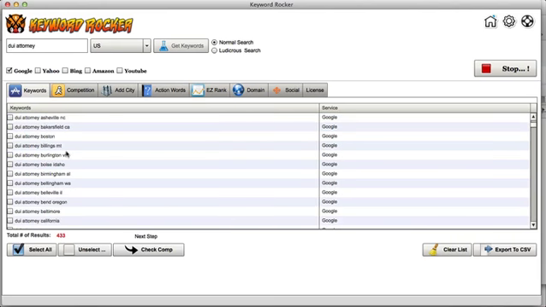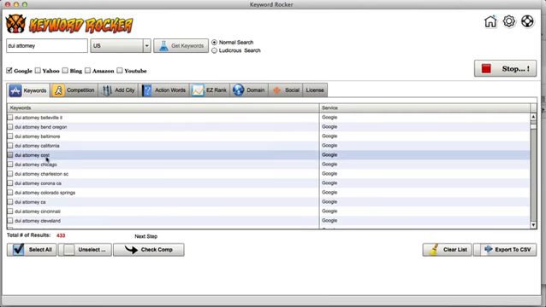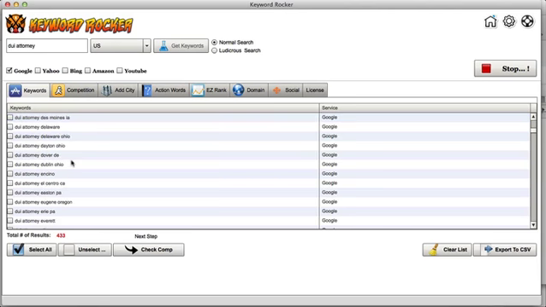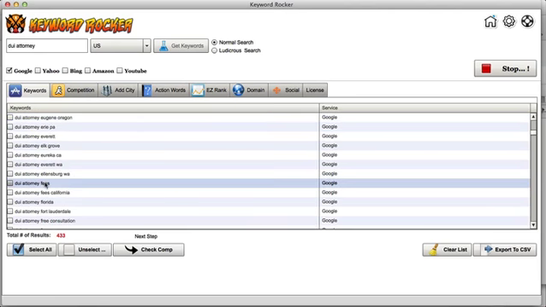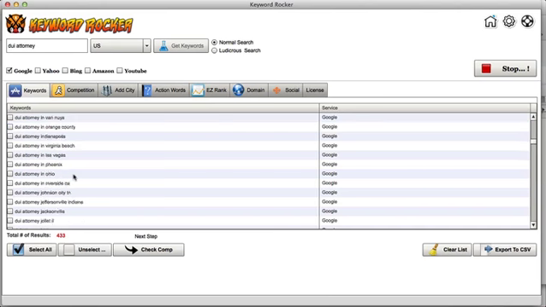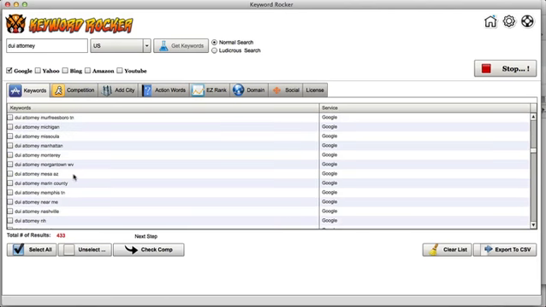So I can start scrolling through these and looking and seeing, okay, cost. Here's our cost one right there. Now, I'm not going to do a lot on here. I'm just going to select a couple of them that I see popping up. Fees. Let's see what else we got here. Fees. Got some cities popping up. Just scrolling through. Kind of like near me as well. That's actually a good one. I didn't even think about that. See? Found something that I wouldn't have found on my own, right?